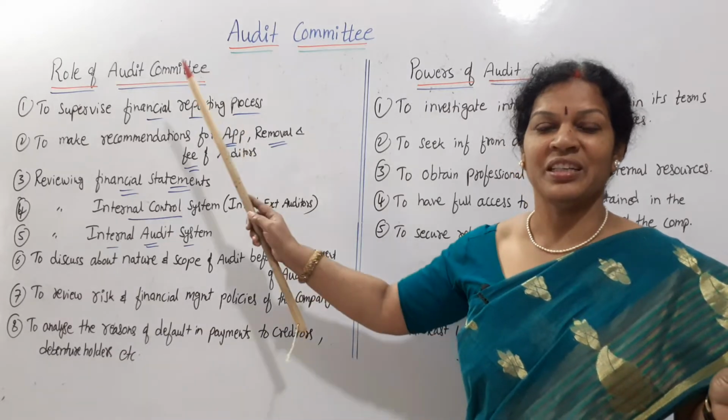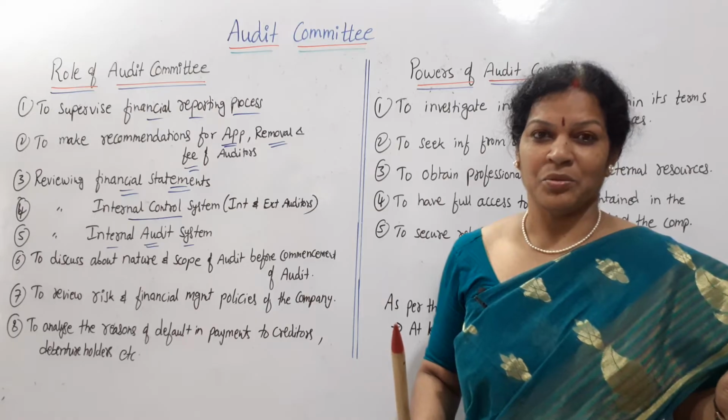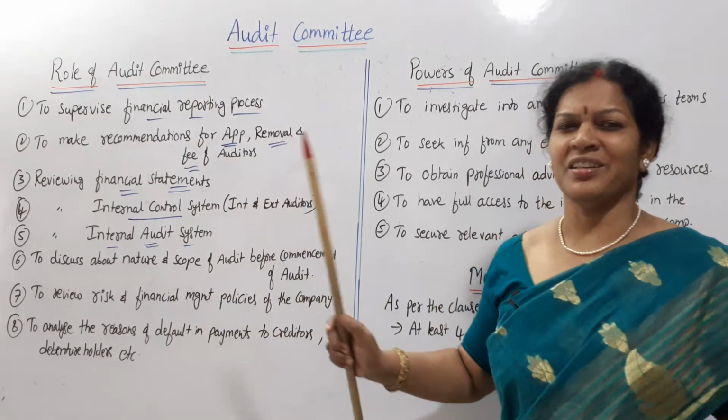That is why the audit committee has to keep an eye on the internal check system also. Is it effective or not? Any problems or issues, take care.